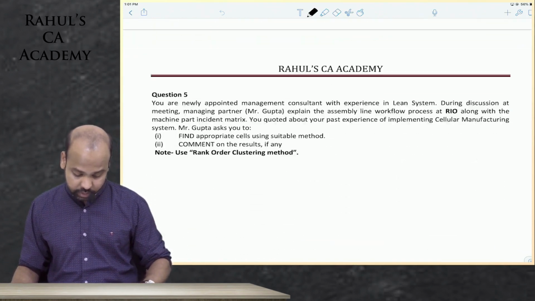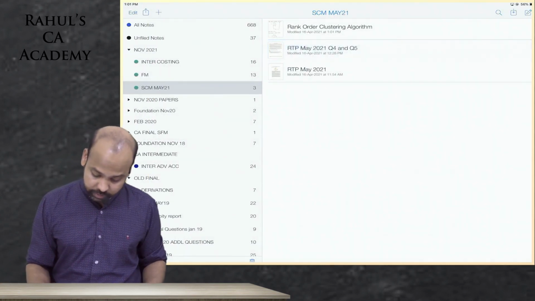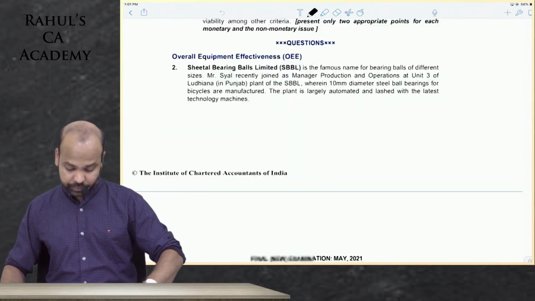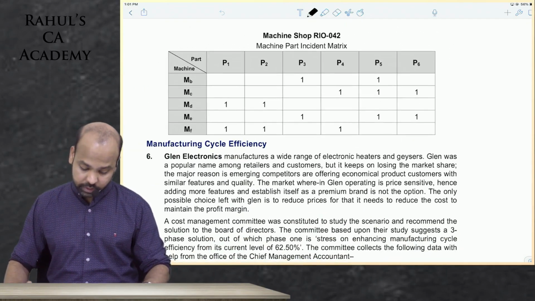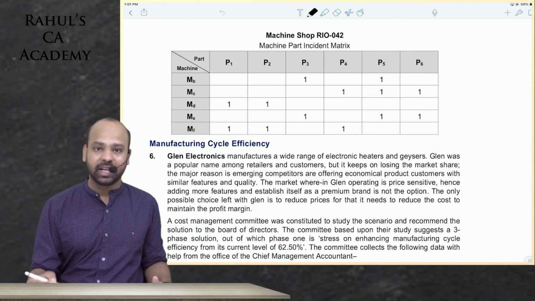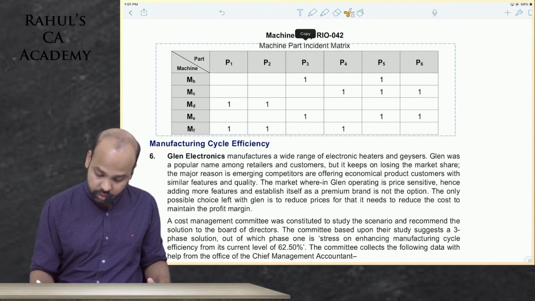Where did question number 5 go guys? Oh, I don't have the question with me. Wait, I must be having the RTP with me. I'll copy it from there. Yeah guys, this is your RTP, and this is the machine part incident matrix, which basically tells us which part and which machine are involved.